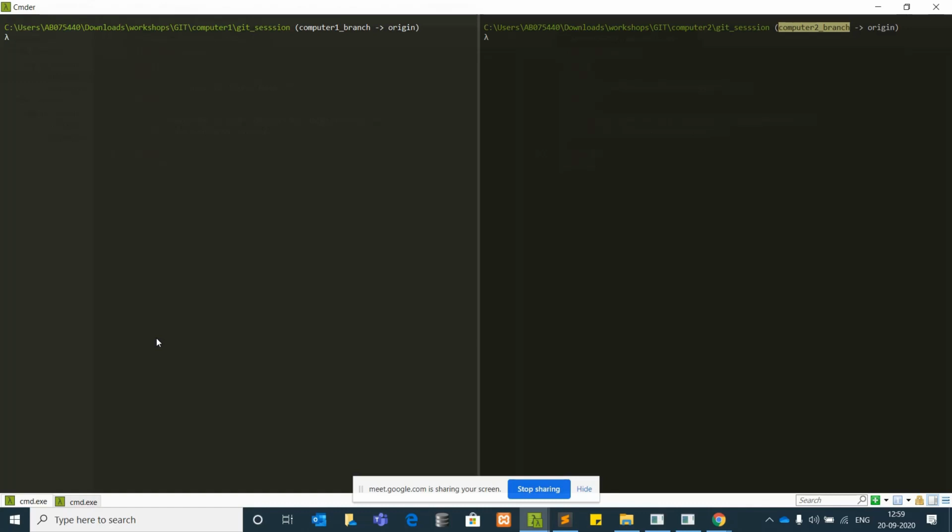So this is how we commit changes, push changes, and pull changes. Now, what's the difference? Sometimes we just need the branches to be updated and not the code to be merged at the same time. The git pull command by default will fetch the branch for you and it will also pull the branch. Now in computer one, let's create one more branch. Git checkout -b new branch 1. Okay, I have created this branch.